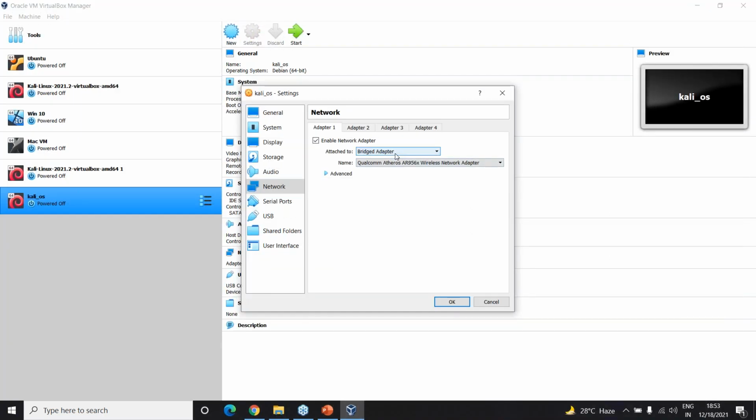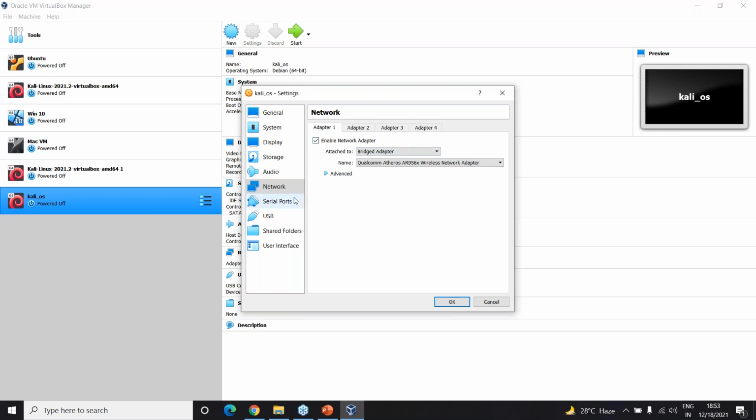Okay, so in bridged adapter, you'll have various options. Mine is the Qualcomm Atheros wireless network adapter. Some of you will have something else, and then at the end there'll be one Realtek PCIe GB family controller. I'm just going to select the option which says wireless network adapter Qualcomm Atheros.